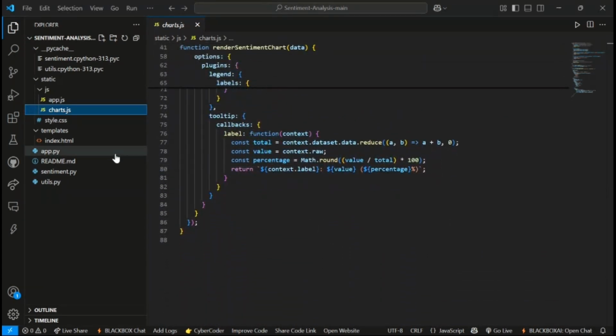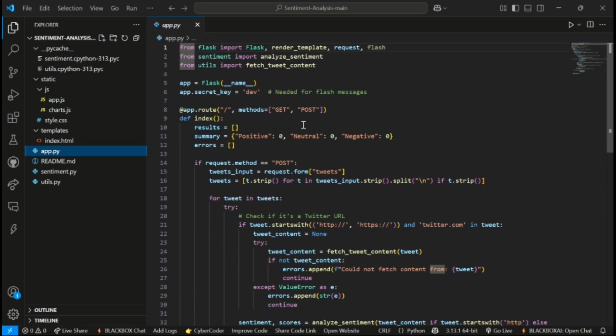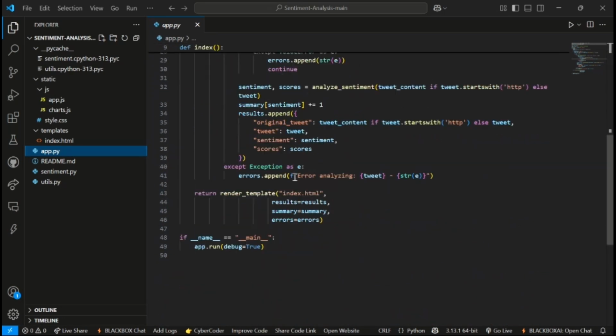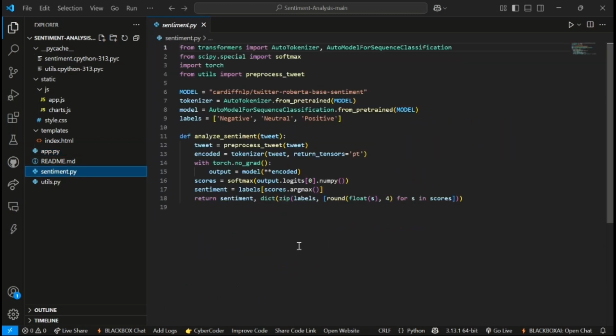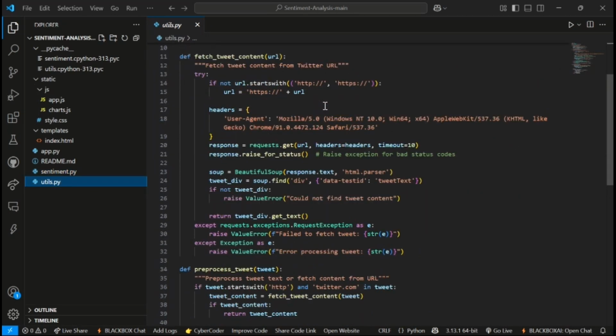And now going for the backend, we have used Python. Mainly in Python, we have used Flask for the framework. This is the code for our Python backend framework and all. Going to the sentimental.py, this is the code for our sentimental.py. Utils, in utils, this is the code that we have used.